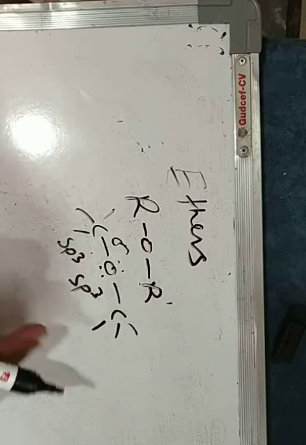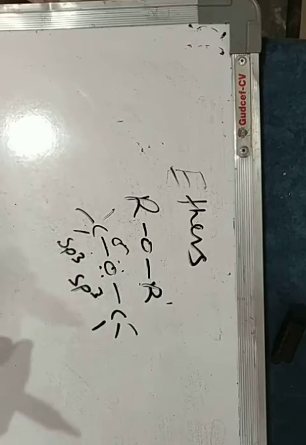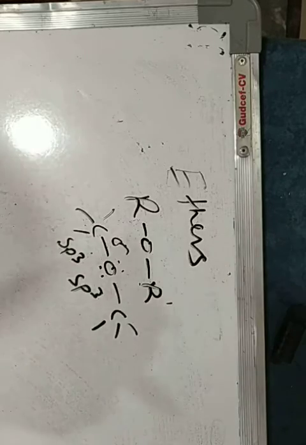Ethers are quite inert compounds and they do not react easily. They do not react with oxidizing agents or reducing agents. But when they are treated with a strong acid like HBr, the C-O-C linkage gets broken to form an alkyl halide and alcohol. That alcohol again reacts with hydrogen halide to give the alkyl halide.